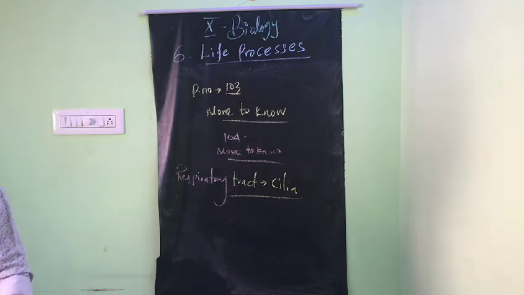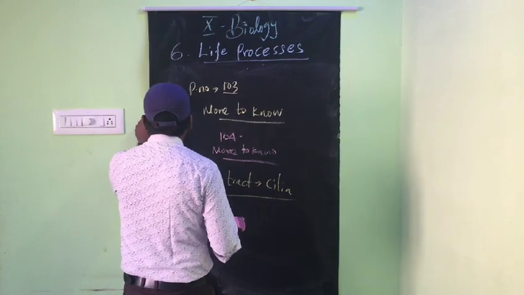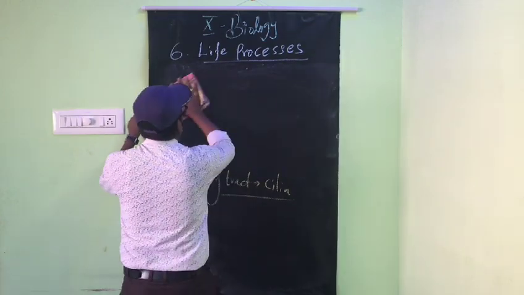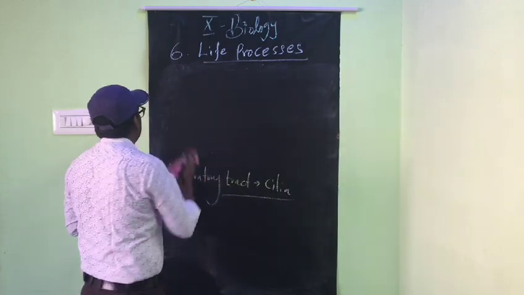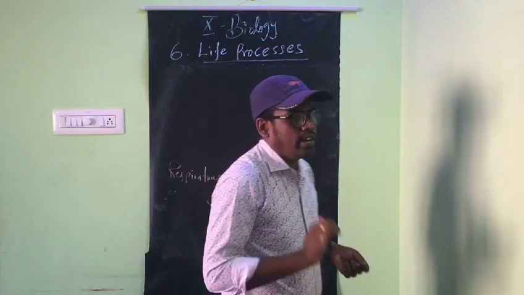We already studied cilia in paramecium. The cilia is responsible for the movement of the paramecium, like that we studied. The cilia is there in our respiratory tract too.